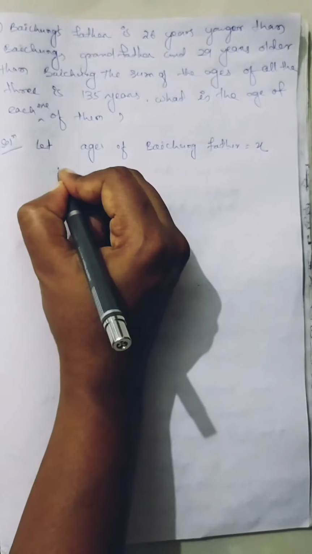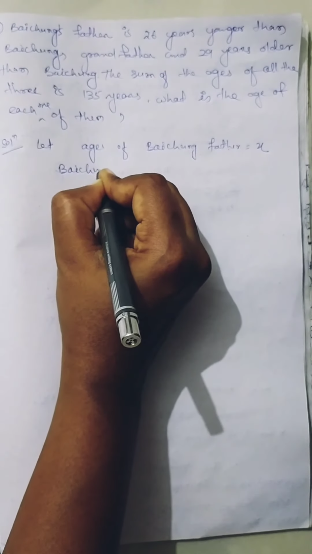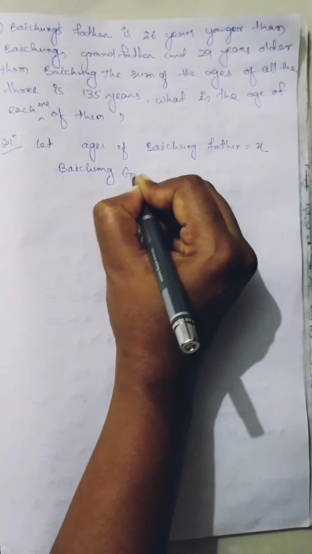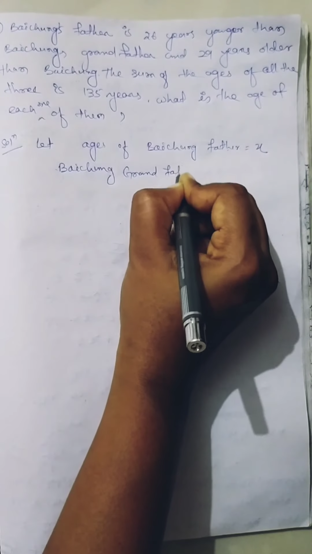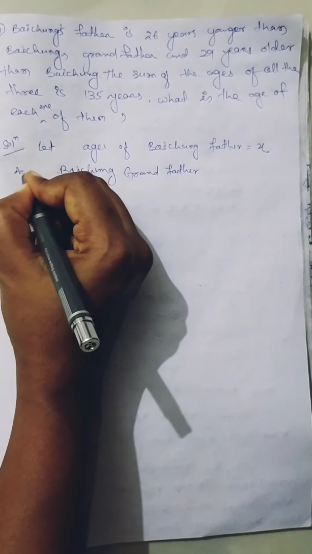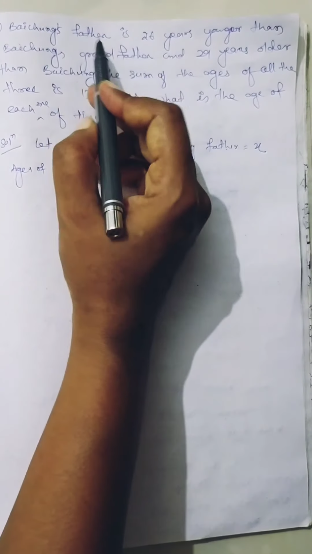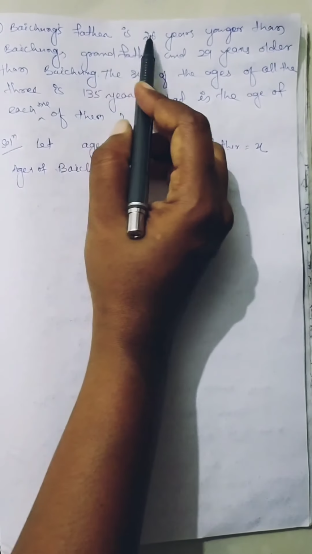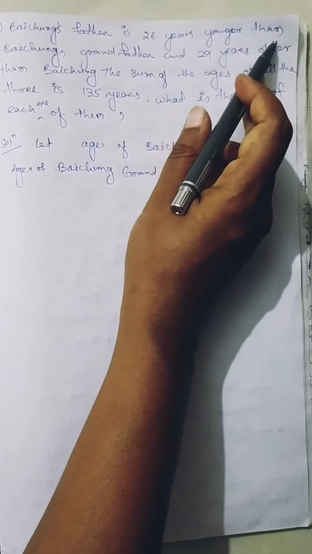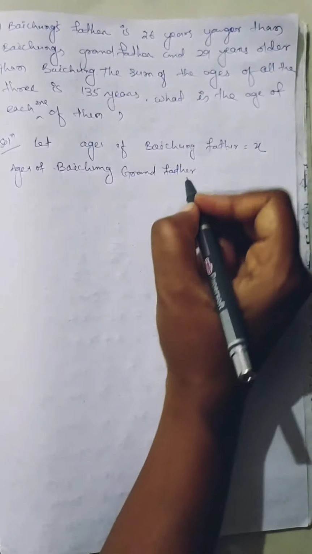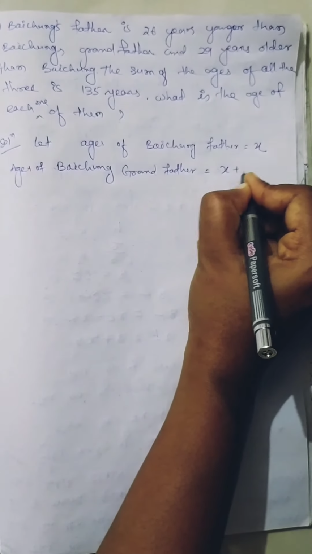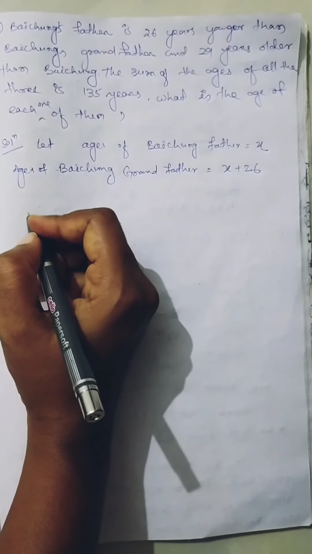Then the age of Baichung's grandfather: Baichung's father is 26 years younger than Baichung's grandfather, means x plus 26.